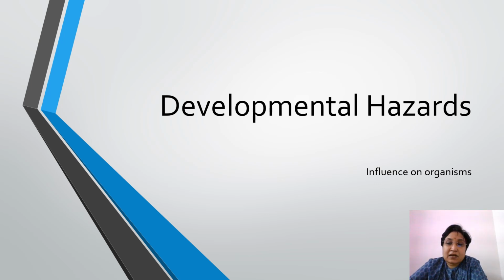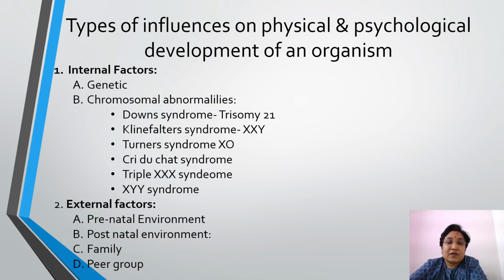Developmental hazards and their influence on the physical and psychological development of an organism. We can divide these influences into two groups, that is internal influences and external influences. Internal influences constitute genetic influences and chromosomal abnormalities. Genetic influences constitute mutations which are harmful for the development of an organism. They change the genetic matter.